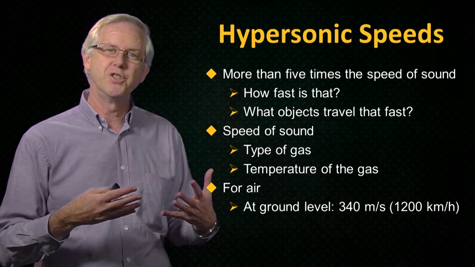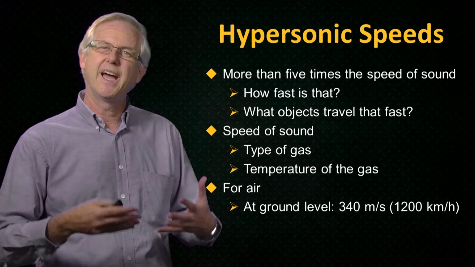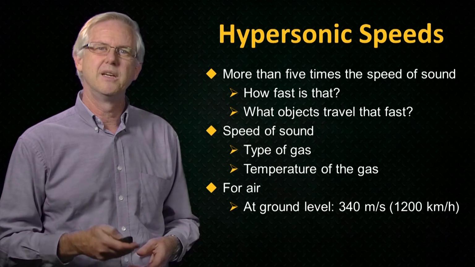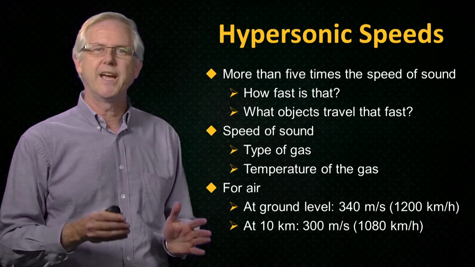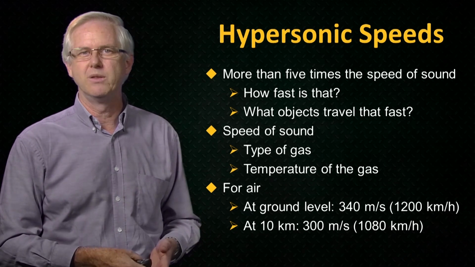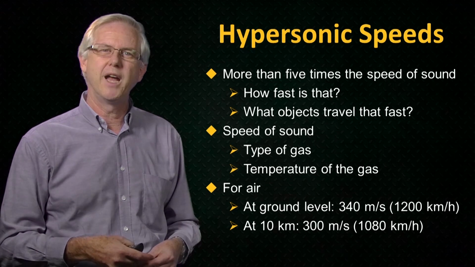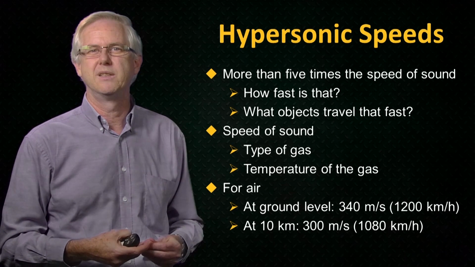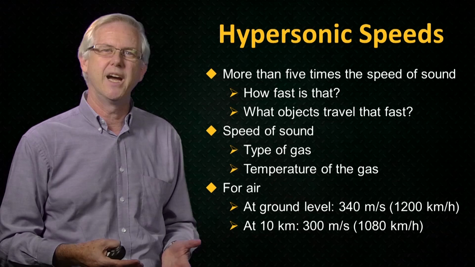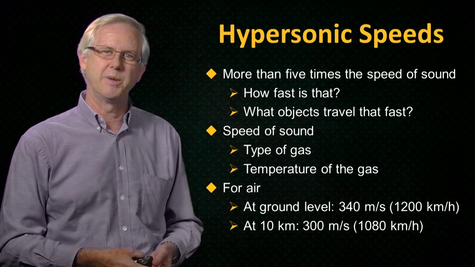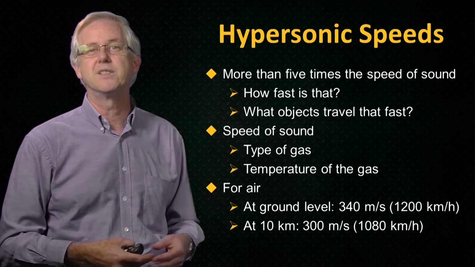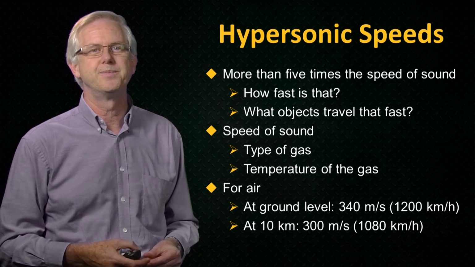As we go up in altitude, the temperature of the air initially decreases. By the time we reach the altitude at which passenger jets travel, say 10 kilometres, the air temperature is typically around minus 50 degrees Celsius. Then the speed of sound is only around 300 metres per second, or about 1,080 kilometres per hour.